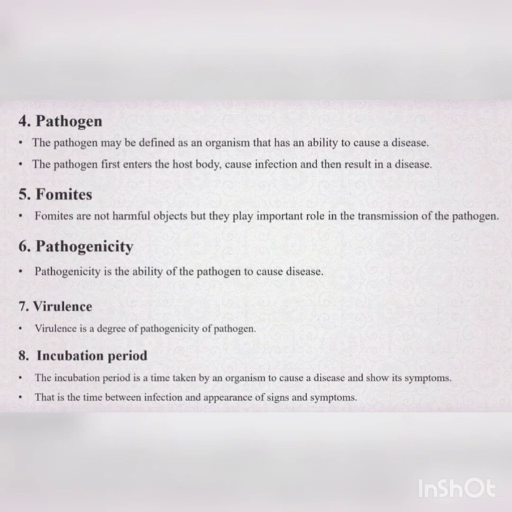When the patient touches those objects, organisms will sit onto that object. So when someone else comes and uses that object, he will get infected by those organisms. Such non-living objects which can carry organisms are known as fomites, and they play an important role in the transmission of pathogens.